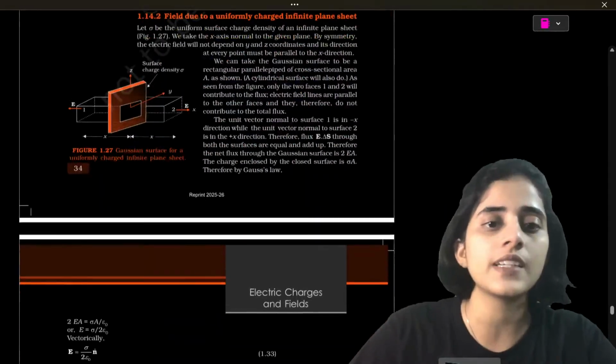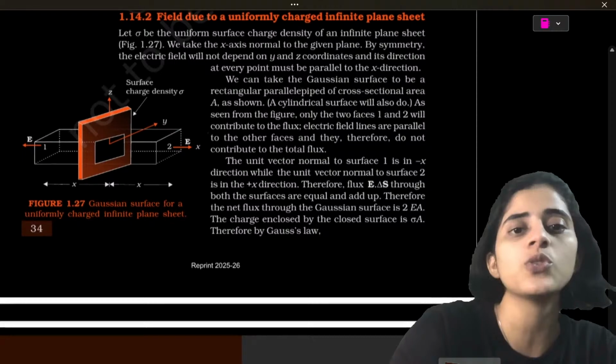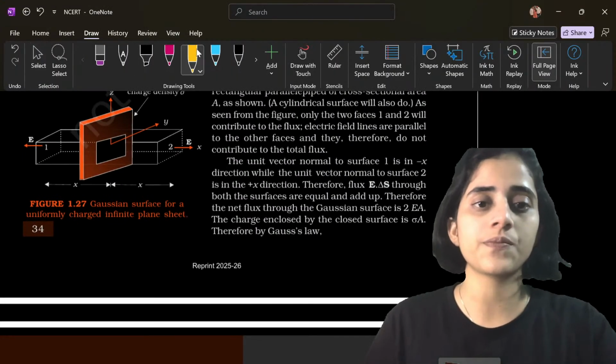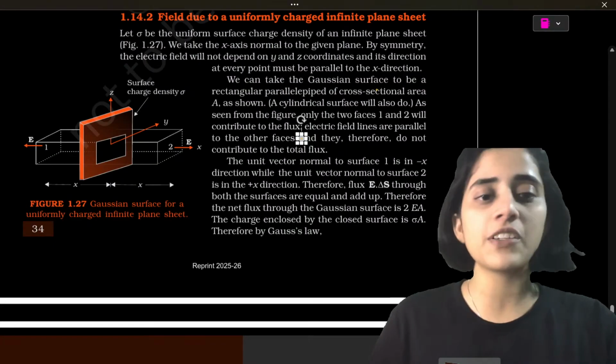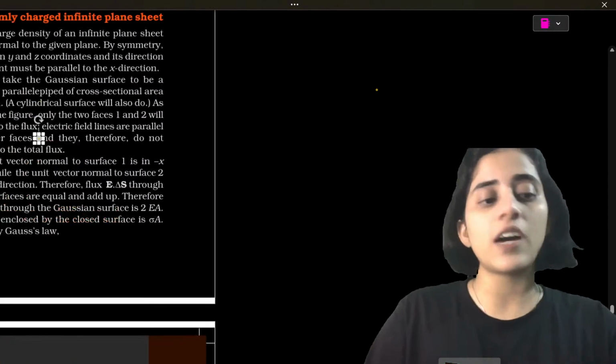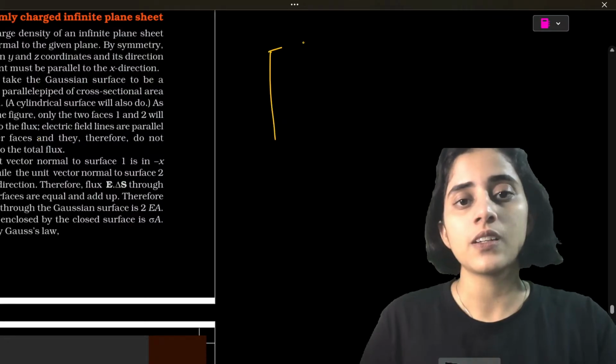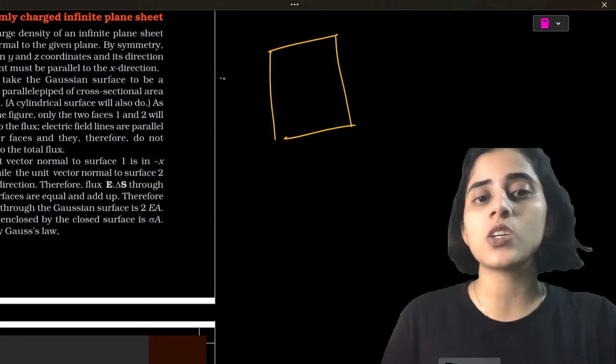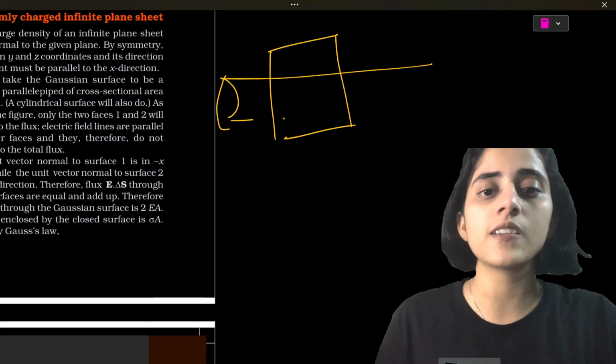Next one is the field due to a uniformly charged infinite plane sheet. Here let me draw a simplified figure. You have a sheet that's given to you.